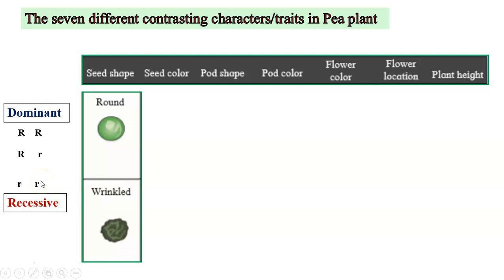So the dominant gene finds its expression in the heterozygous condition, whereas the recessive gene never does; it remains suppressed in the heterozygous condition. Thus, for each of these characters, we find alternative traits, and the dominant and recessive traits are clearly observed in the plant.